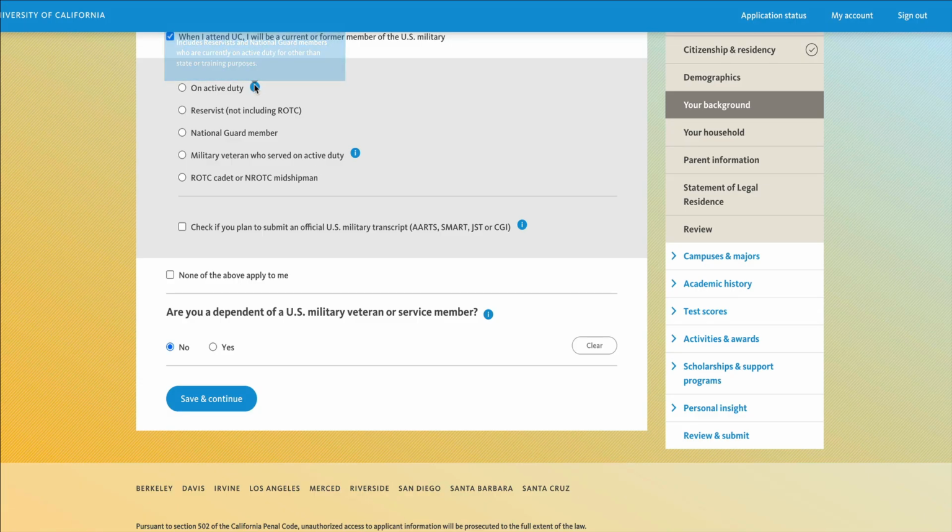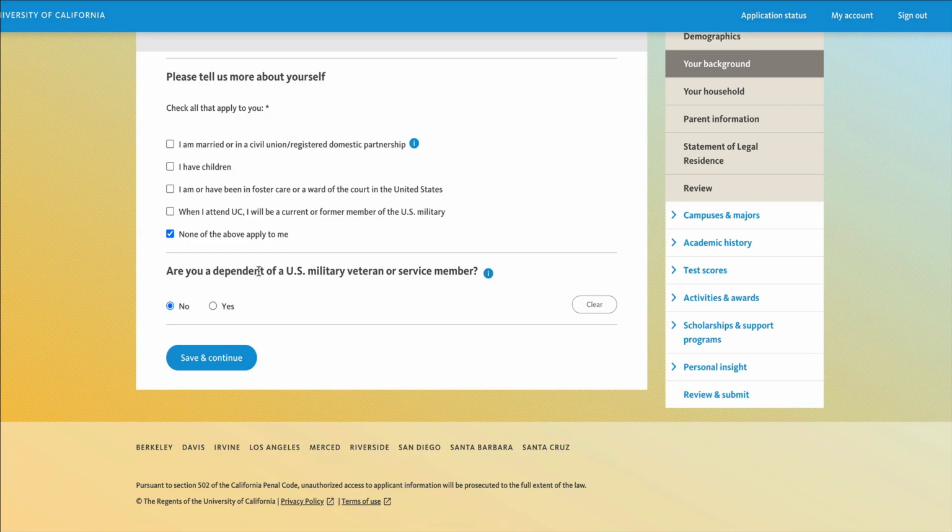If you need more information, there's a blue circle with an eye that will provide more information. And if you plan to submit an official U.S. military transcript, go ahead and check the box. If you need more information about that as well, click on that blue circle and get more information. If none of these options apply to you, you're going to check the box that says none of the above apply to me.